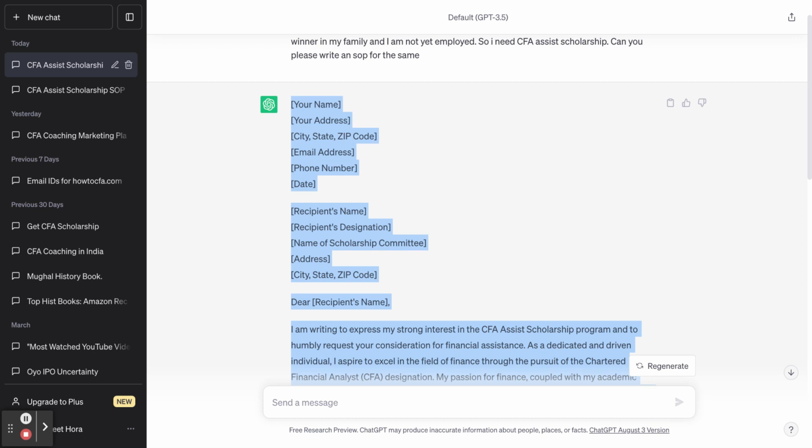But this is a good way to start with an SOP letter, because generally when we are told that we have to write an SOP letter, it gets into our head, oh my god, I have to spend hours and hours thinking about it. But with ChatGPT this becomes very, very easy.